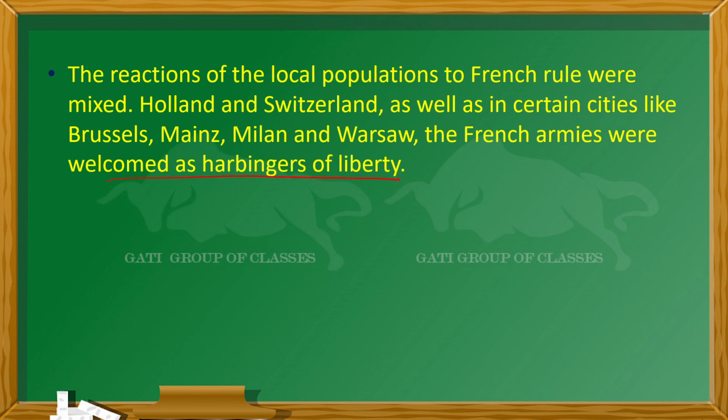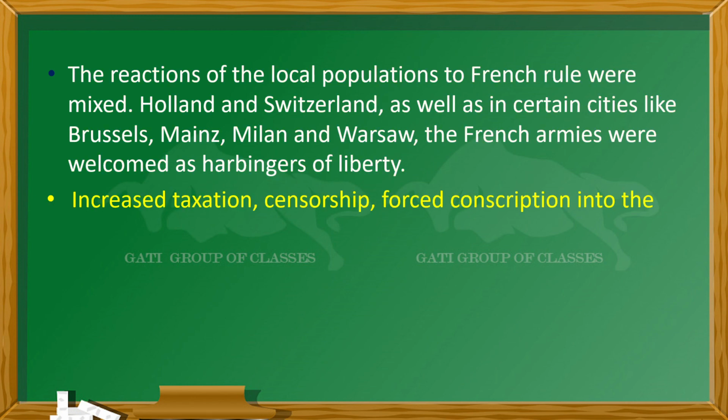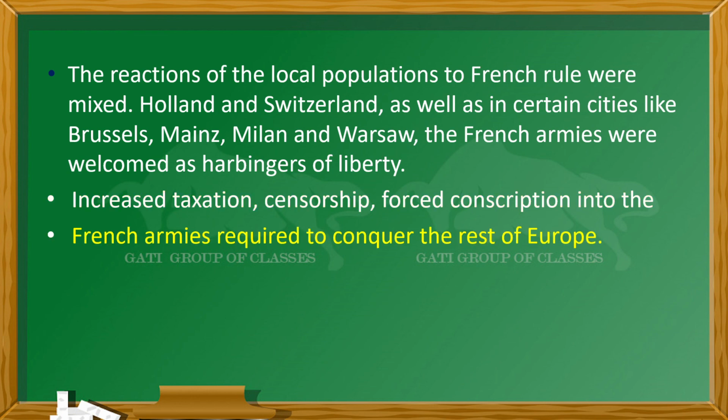But after some time, when the army also started conspiracies and taxation, it became problematic for the people. If they liberate themselves from the monarch, now they will be in the hands of the army. And the French army now wanted to conquer the rest of Europe. They had their eyes on conquering the whole of Europe now.